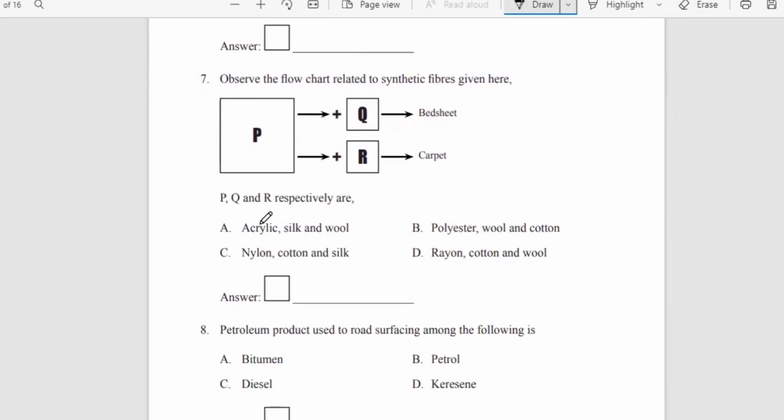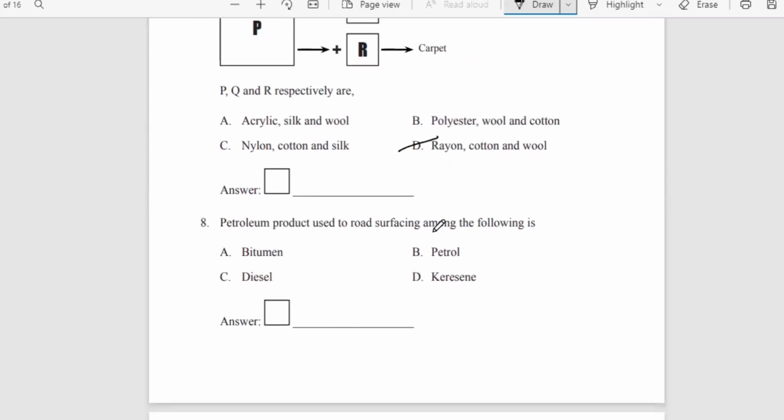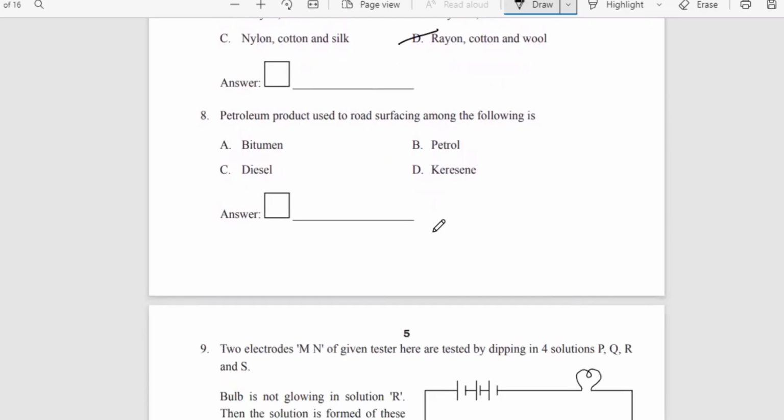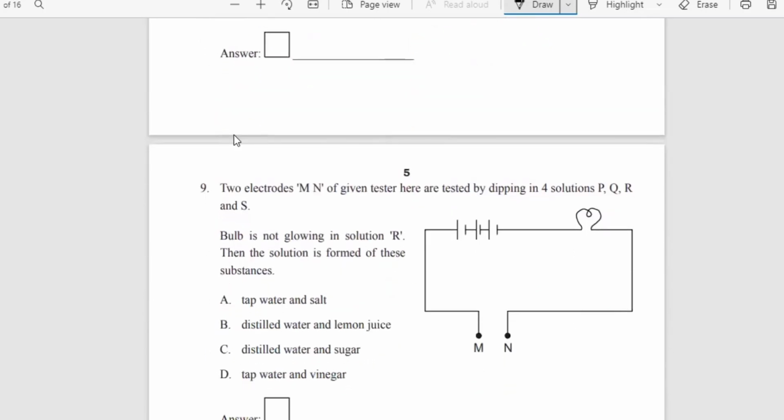Seventh one. Observe the flowchart related to the synthetic fiber given here. Q is a bedsheet, R is a carpet, and the correct answer is going to be D, that is rayon, cotton, and wool. The eighth one, the petroleum product used for road surfacing among the following is obviously the bitumen. Bitumen, okay. Bitumen is obtained from the coal tar.